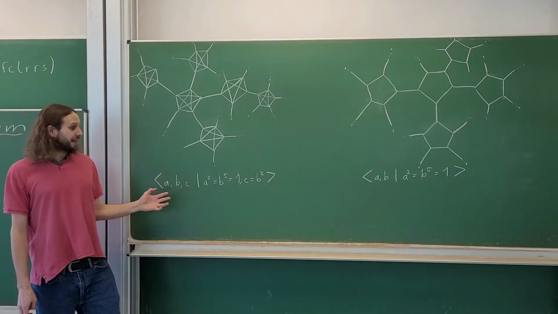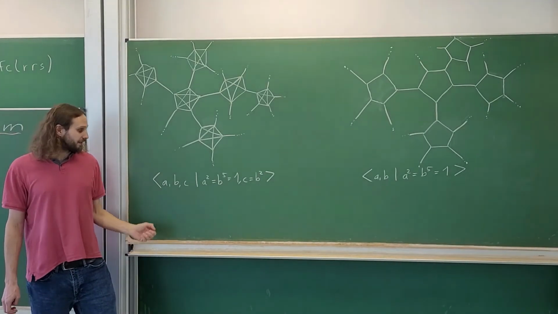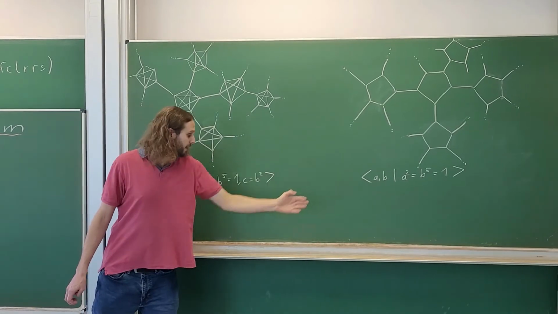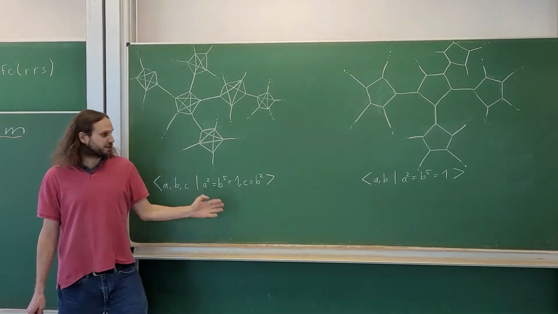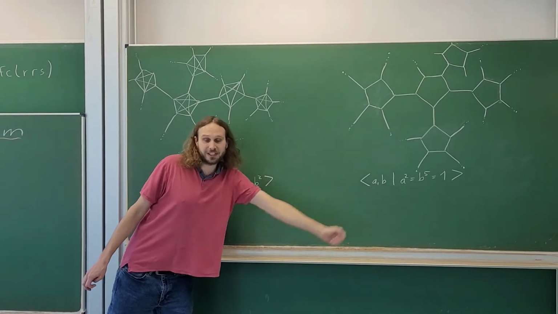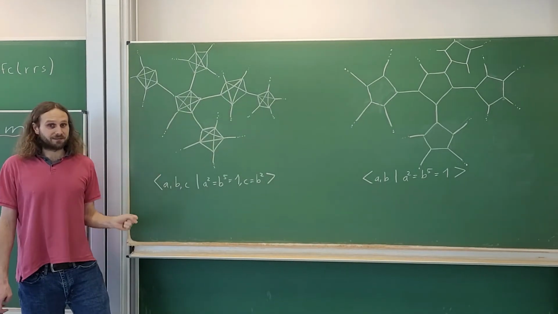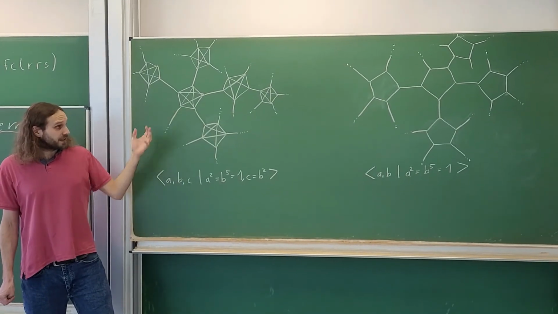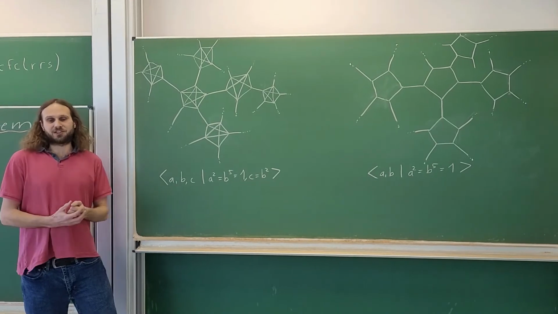So we can illustrate a plane group by the Cayley graph. So here we have two groups, one generated by a, b, c with these relations, and one generated by a and b with those relations. And here's the Cayley graph. And as you see, these Cayley graphs look somehow like a tree.